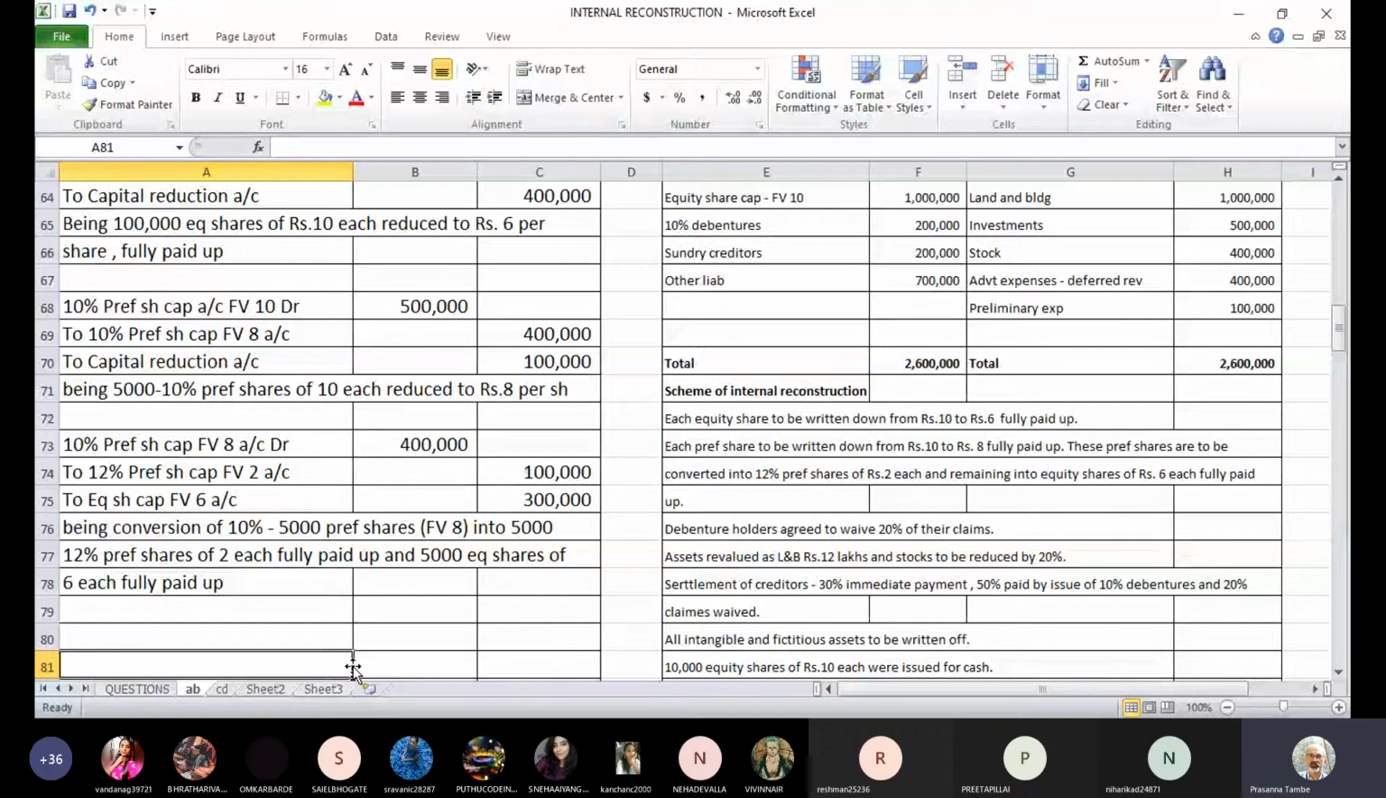Okay. Then it says debenture holders have agreed to waive 20% of their claims. Now currently your balance of 10% debentures is 2 lakh rupees. They have given up 20% of their claims. So that is a benefit for the company. 20% claims, if you see, comes to 40,000 rupees. So next entry will be 10%